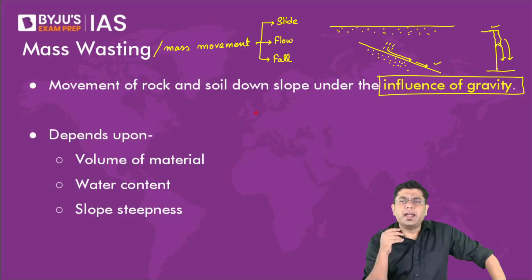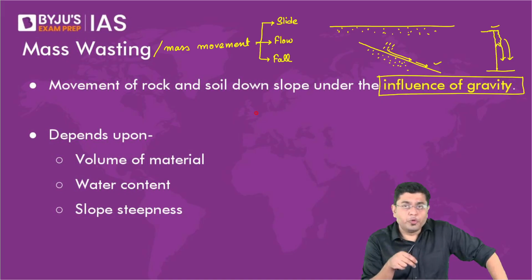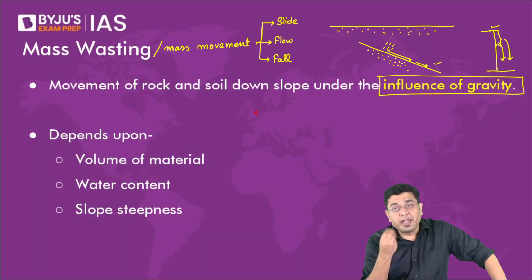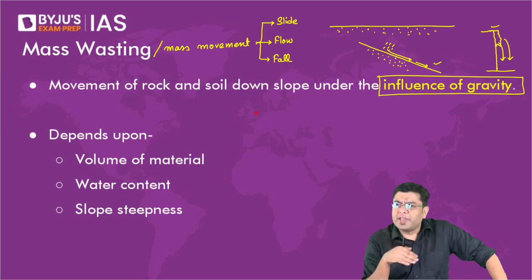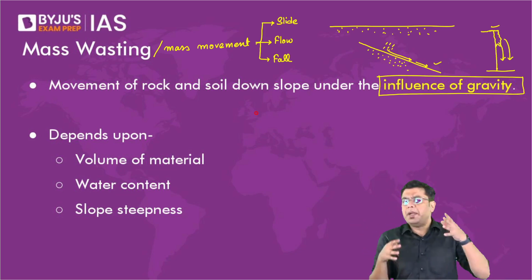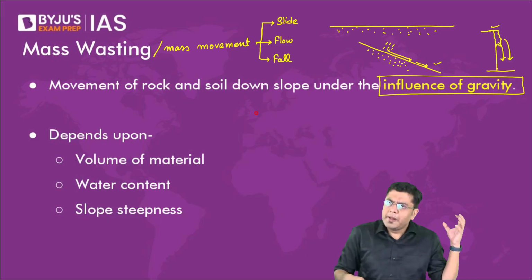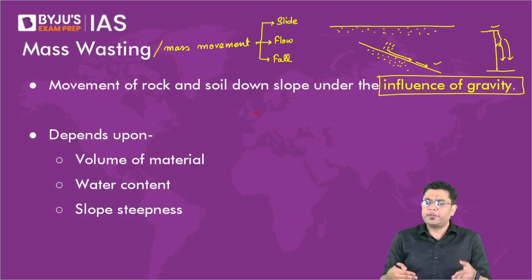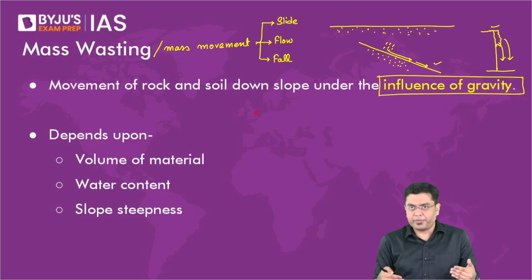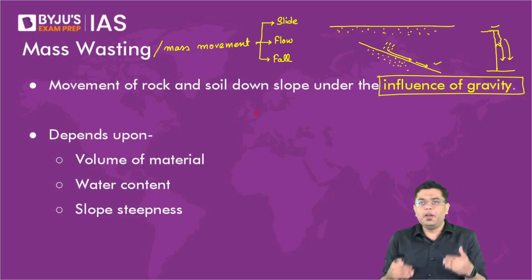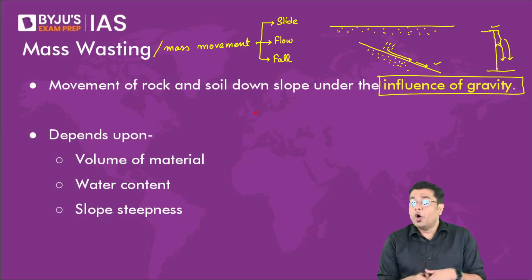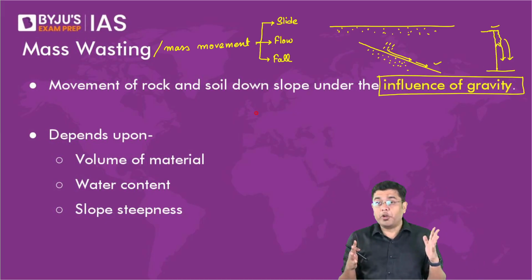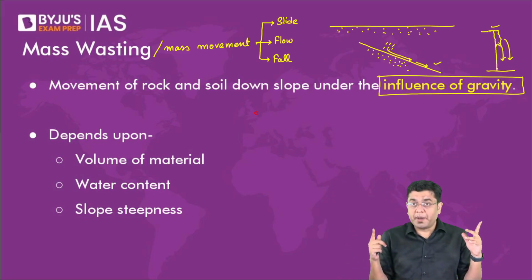Then under that you have earth slide, mud slide, land slide. Even in flow, you have earth flow, mud flow. Then in fall, you have debris fall, rock fall. So that is basically the categorization depending upon the contribution of the various contributing factors. So what are the contributing factors which determine what kind of mass movement will happen, or whether the mass movement will happen or not, or what will be the speed of the mass movement.